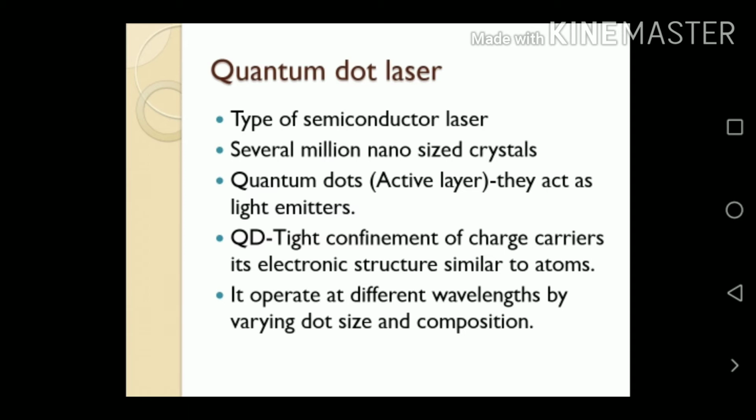Quantum dots give tight confinement of charge carriers. Their electronic structure is similar to that of an atom. It operates at different wavelengths by varying the dot size and its composition.